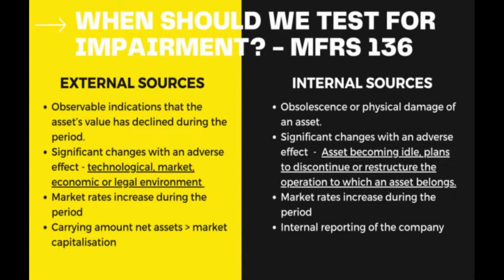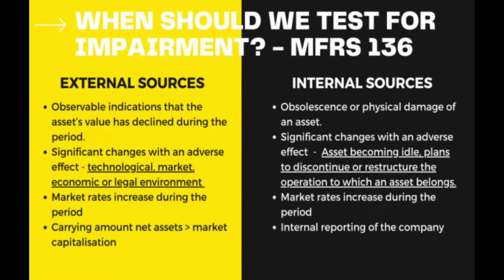When should we test for an impairment? Under MFRS 136, we will only test the impairment of an asset if there is an indicator. The indicators are external sources and internal sources. So, what are external sources? External sources are observable indications that the asset's value has declined during the period.